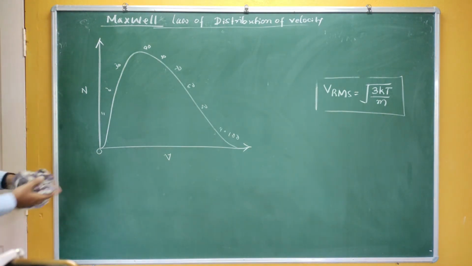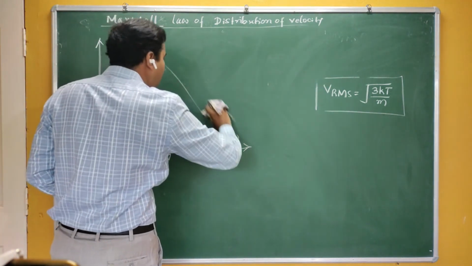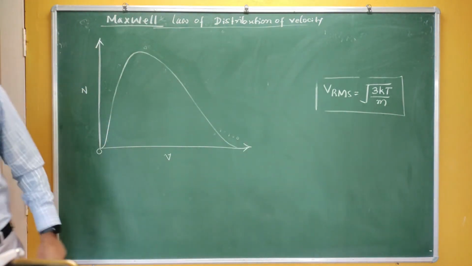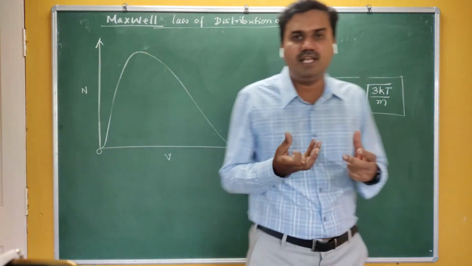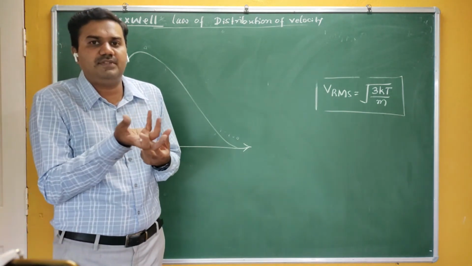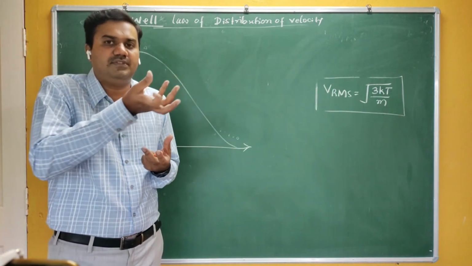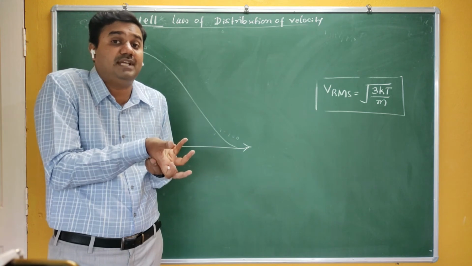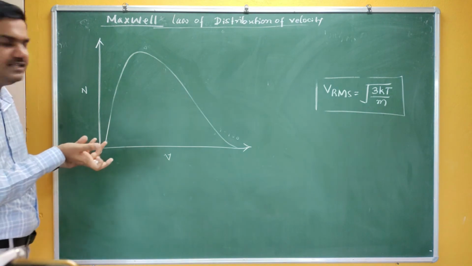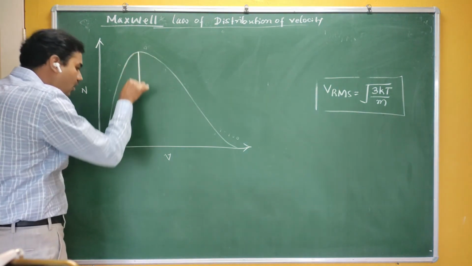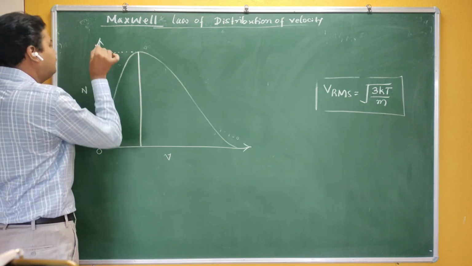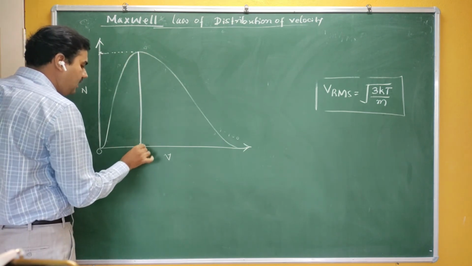Now same here. You have seen that different gas molecules are moving with different velocity. If there are 100 gas molecules, there may be one gas molecule moving with 1 meter per second, some moving with 3 meter per second, and a molecule moving with 90 meter per second. But Maxwell's law says that the maximum number of gas molecules are moving with a particular velocity.